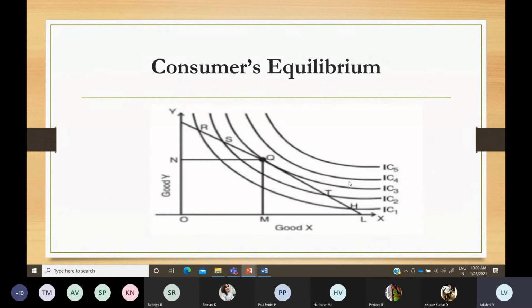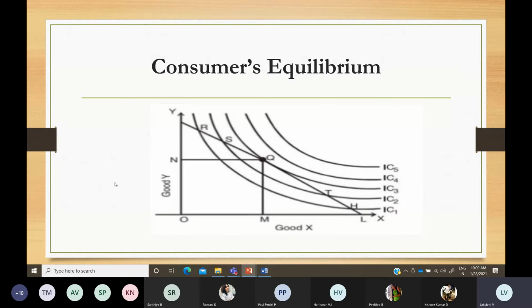If you see in this graph, we have taken two goods, good X and good Y. It can be any two products. This point Q is known as the consumer equilibrium. At this point we are reaching the maximum satisfaction, so we don't want to consume anymore. We have got ultimate satisfaction and we don't want still more. We don't have the urge to have some more units of consumption. So that point is known as consumer equilibrium.